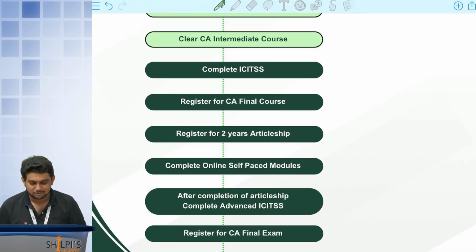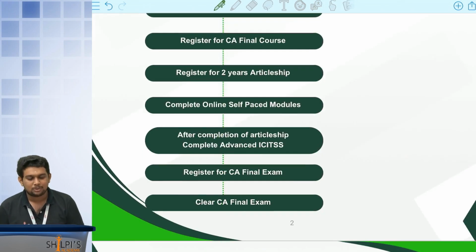Then you have to register for articleship, which is for 2 years. Then complete the self-paced online modules. There are 4 modules, you have to clear all 4. Then you will be doing the AICITSS course. Once that is done, you will register for the CA final exam. Then you will clear your CA final exam. Finally, you are a chartered accountant.